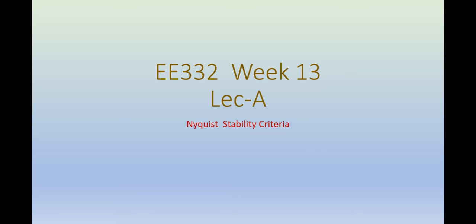So, in the previous lecture, we discussed different types of feedback in electronic circuits. So, we had four types of feedback. One was the voltage series feedback, which is the dominant type of feedback in practical electronic circuits. Then we had the voltage shunt feedback, then the current series feedback, and finally the current shunt feedback.